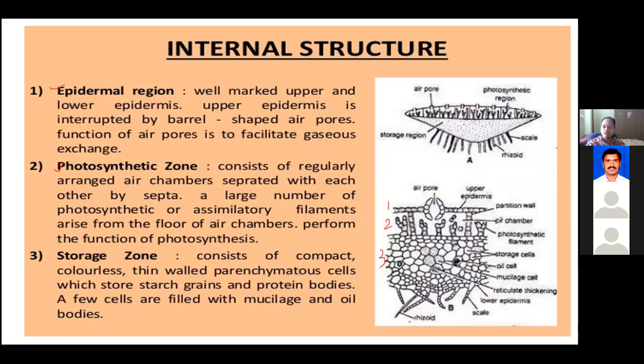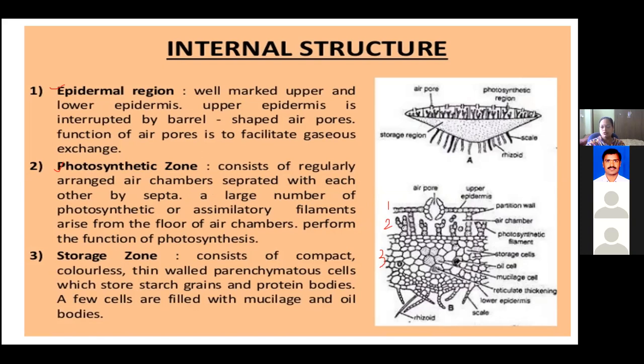This is the second region where the parenchymatous cells are arranged in the form of assimilatory or photosynthetic filaments, which are separated from each other with the help of the air chambers. The air chambers are separated by septa, and we call this the assimilatory or photosynthetic zone, consisting of chloroplasts performing photosynthesis. So this is the explanation of the photosynthetic zone.